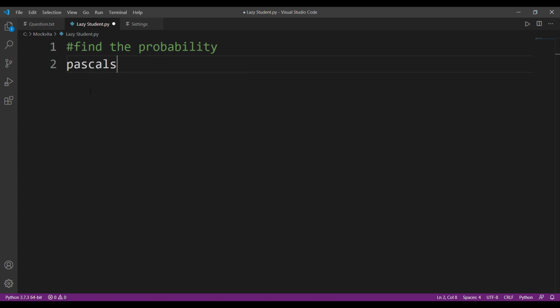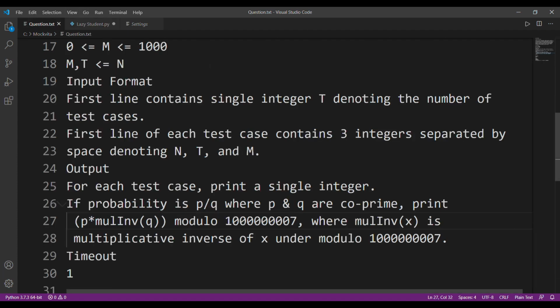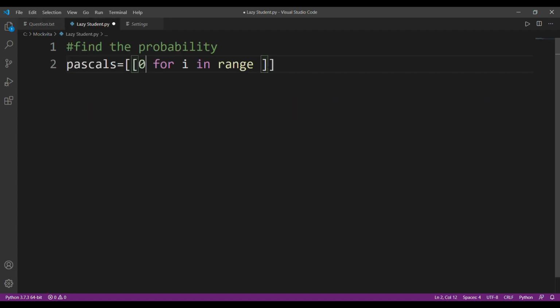Firstly, I'll just create a 2D matrix in which I'll be storing all those values for Pascal. I'll be calculating all the values till 1000, and I'll only calculate them once. After that I'll start taking my test cases, but this way I have to calculate those values only once. And now I know that if the constraints lie from 0 to 1000, then the values that I have to find will only be from 0 to 1000. So if I calculate all of them, I can get my answers in only one go.